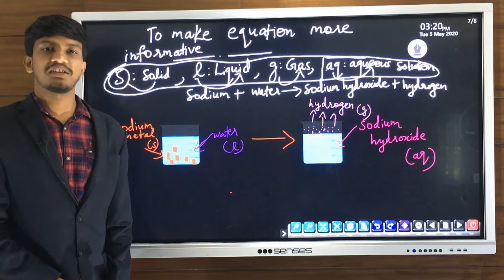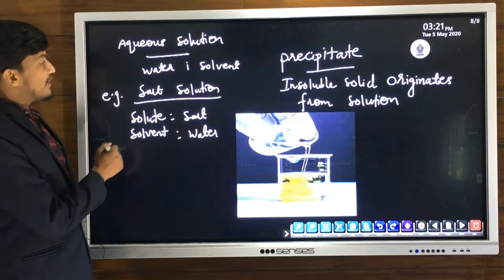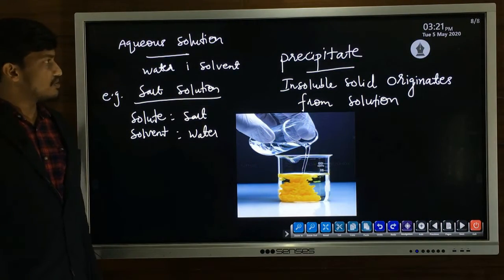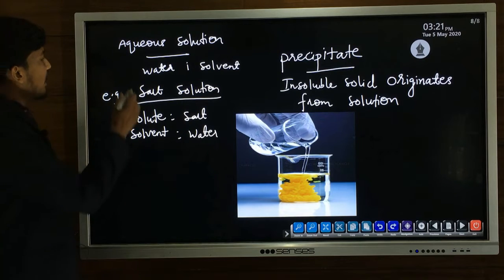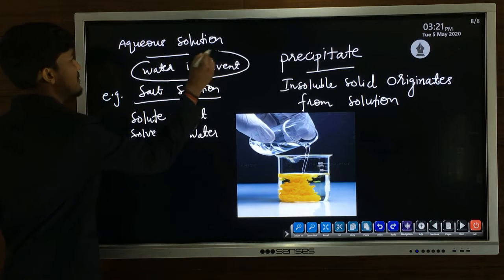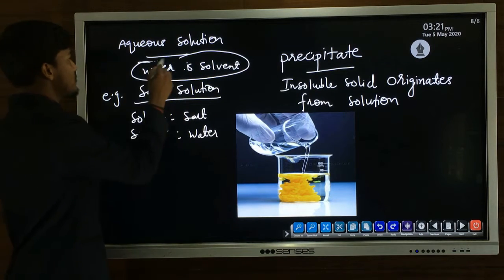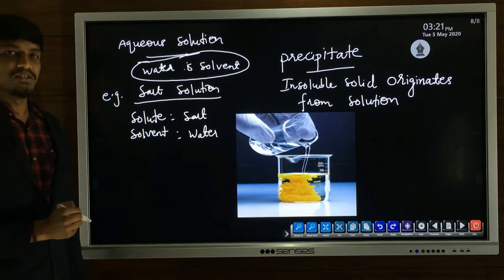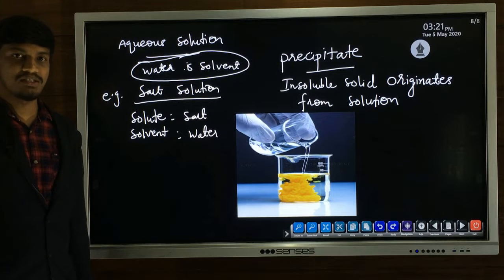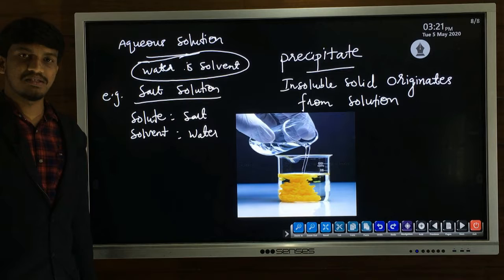We have learned about aqueous solution and precipitate, but I will explain again what aqueous solution and precipitate are. An aqueous solution is a solution in which water is the solvent. We know that in every solution there are two parts, solute and solvent. If the solvent is water, that solution is called an aqueous solution.